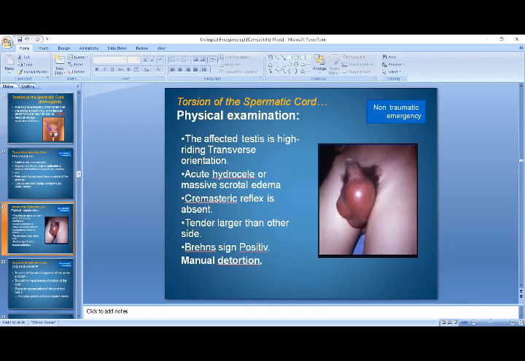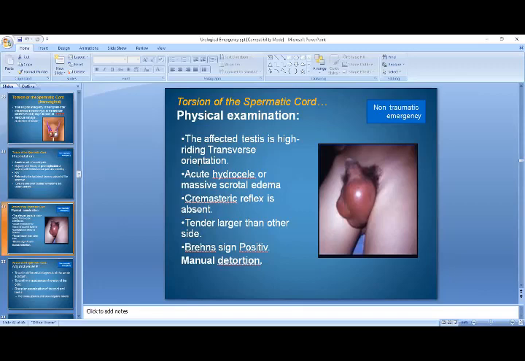This is called cremasteric reflex, and this is due to the cremasteric muscles. So in a patient with the torsion of the spermatic cord or torsion of the testis, if you stroke the medial aspect of the thigh, the ipsilateral testis will not rise. This is called absent cremasteric reflex.